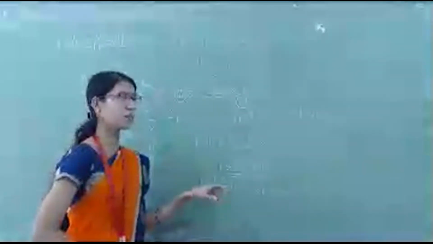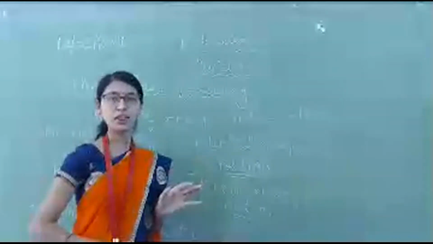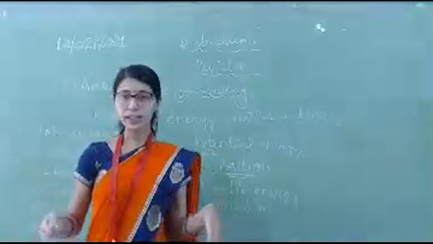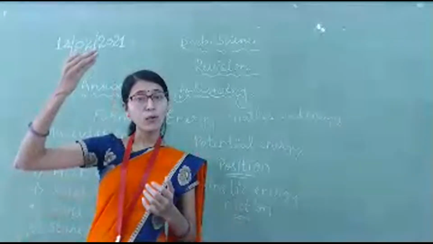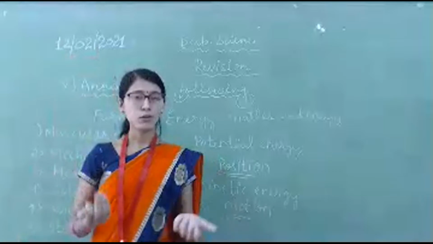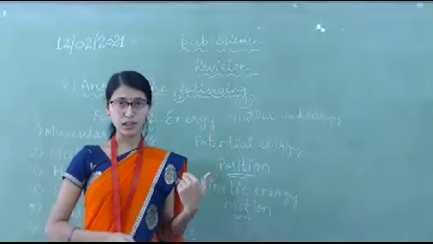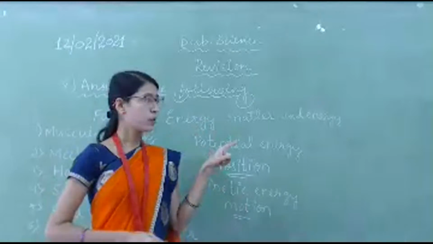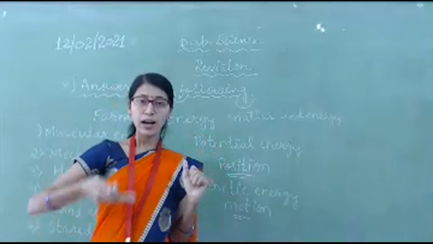See, kinetic energy means some objects get energy. How? Due to their motion. Due to what? Motion. It means if any object is in motion, then it has kinetic energy. Right? See, I am standing here now. Now I am standing on the third floor. Third floor means it is very high above the ground. Then I have potential energy. Okay, how did I get energy? Due to my position. I hope you understood. I have energy. Which kind of energy do I have now? Potential energy. Why do I have potential energy? Because I am at a certain height from the ground.